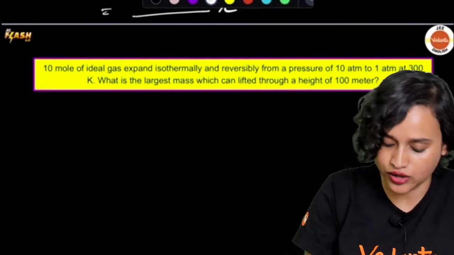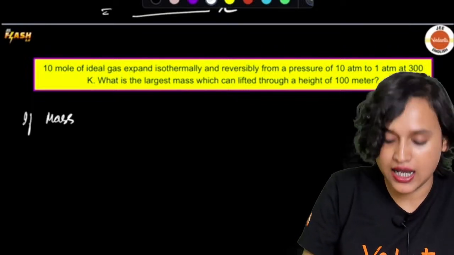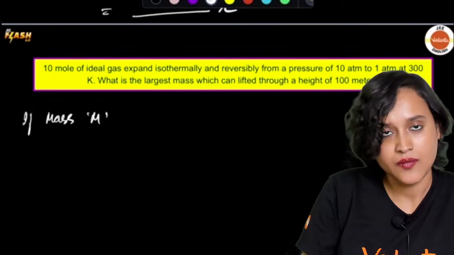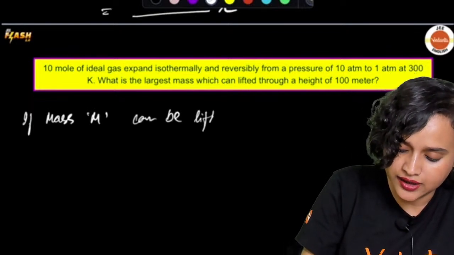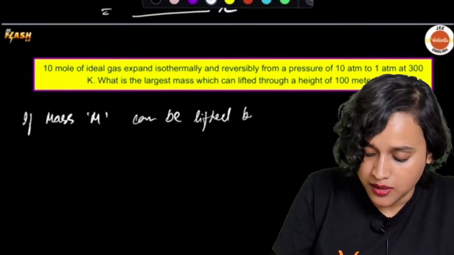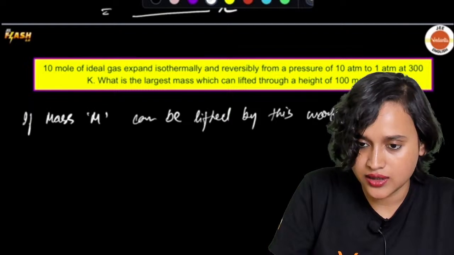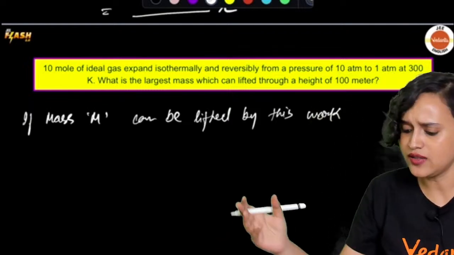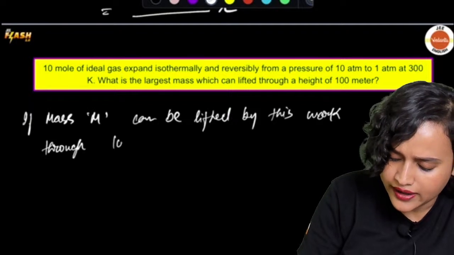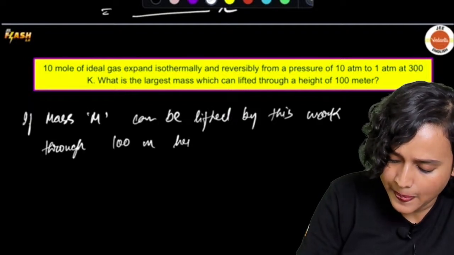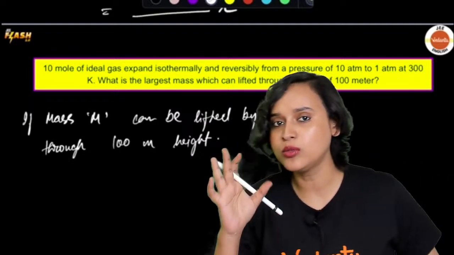I'm not calculating, okay? Now, let's say that if mass M can be lifted by this work done, through 100 meter height, then what is the formula that I'm going to use?